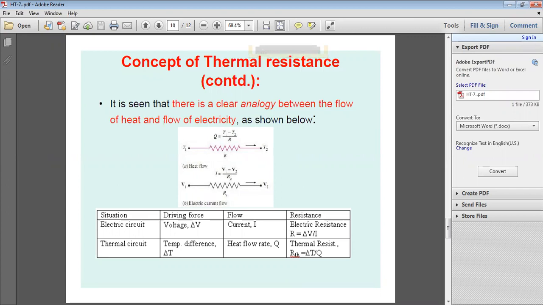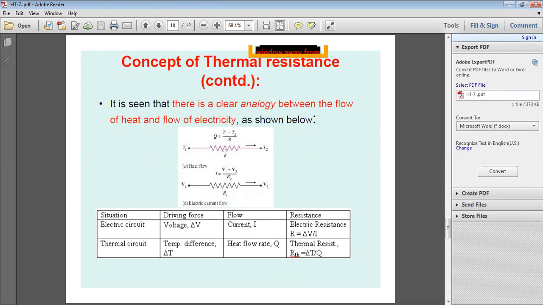So analogous to this electrical analogy, you can apply this to our thermal system. In a thermal circuit, what is required for heat to flow? For a flow of heat rate Q, a temperature difference is required. Whenever there is a temperature change, only then does heat flow take place. What is the temperature difference here? Delta T. And what is the heat flow here? Q, the heat flow rate.